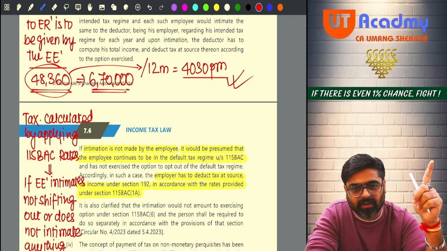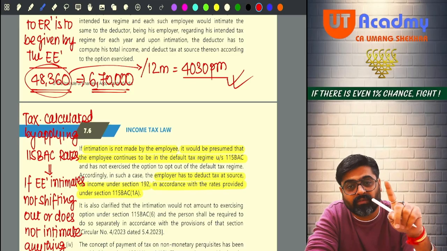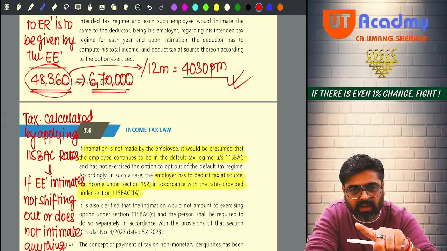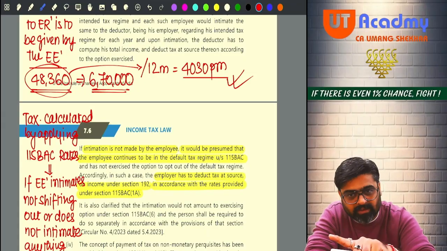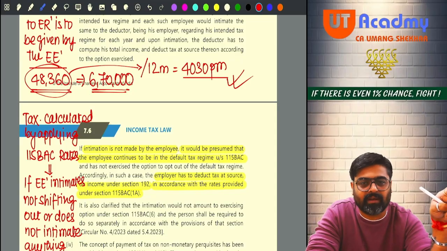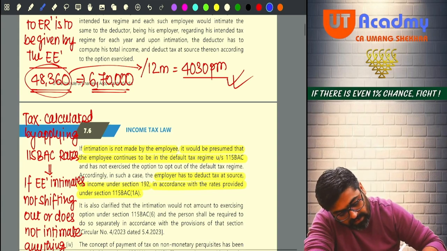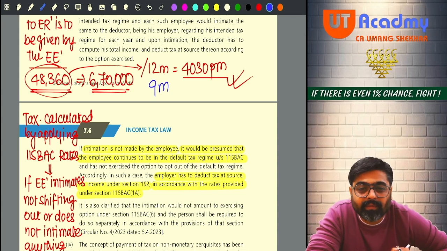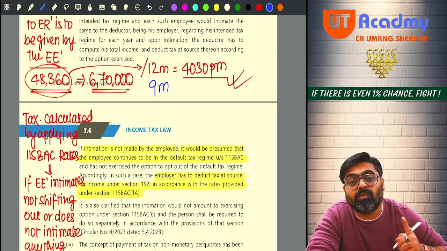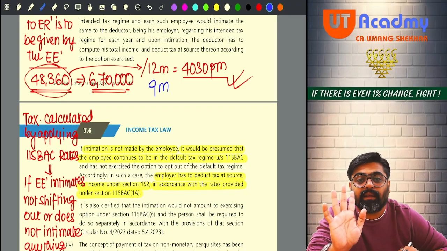Okay. So now that 7,20,000 you are going to get from me for the full year. Out of that you are going to take 50,000 standard deduction. 6,70,000 will come. On that the tax liability will be same only. But now this tax I am not going to deduct out of 12 months salary. Now this tax I will be deducting in 9 months. Out of your 80,000 every month, how much am I going to deduct? 48,360 divided by 9.